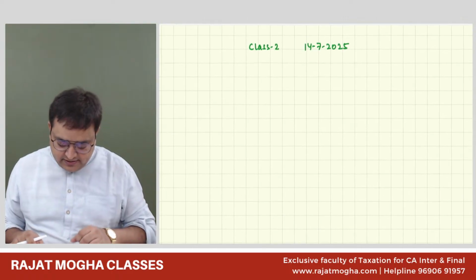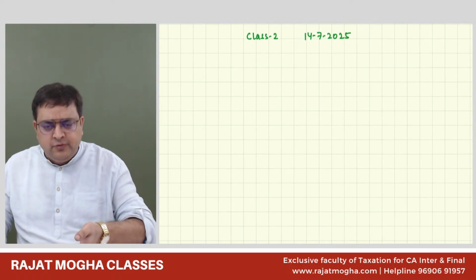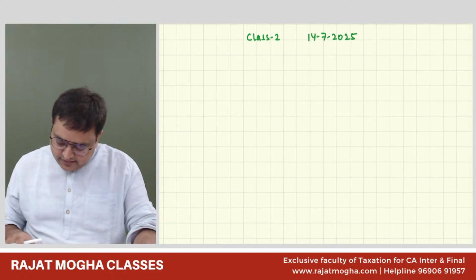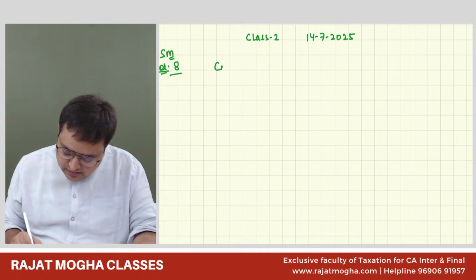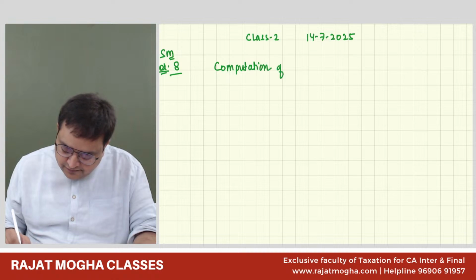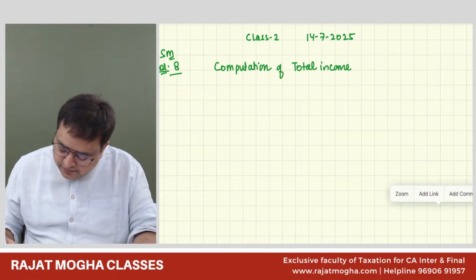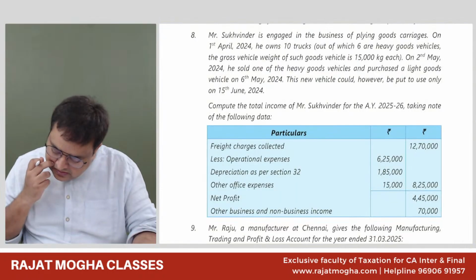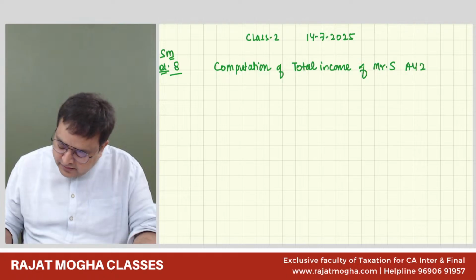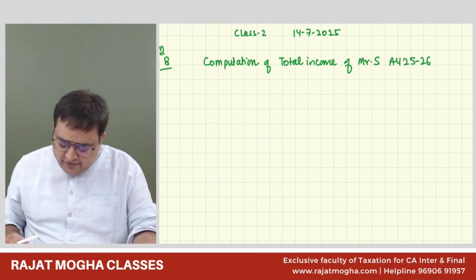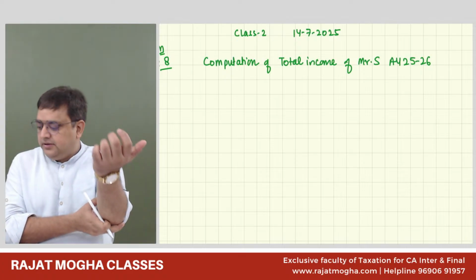This is question number 8. Everybody with me? Quite quickly, we'll try to do at least 2 to 3 questions today. Solution 8 of the study material. Computation of total income of Mr. Sukhvinder, I'm writing it S, assessment year 25-26. Now it's not a very big question, guys. We can do it here itself.